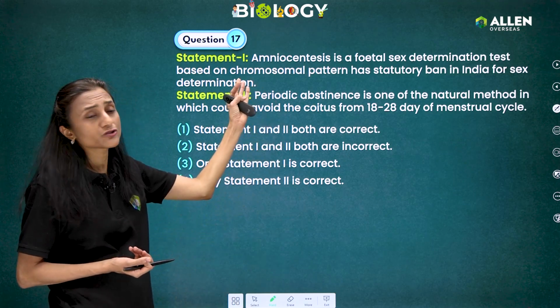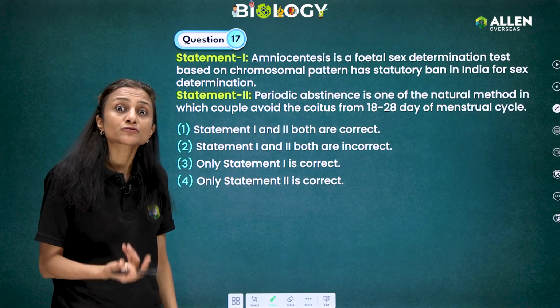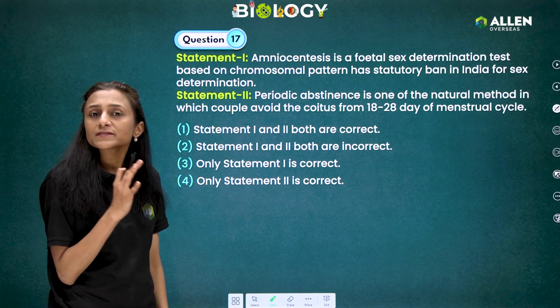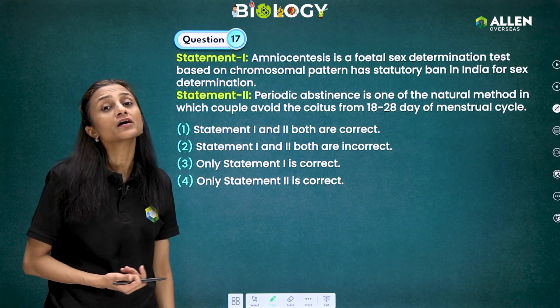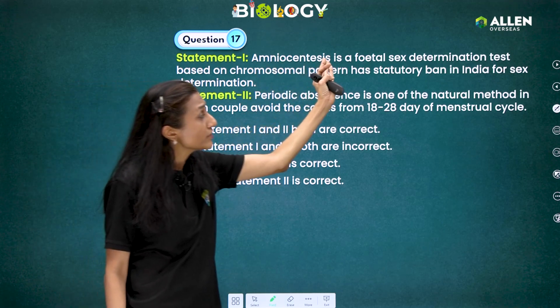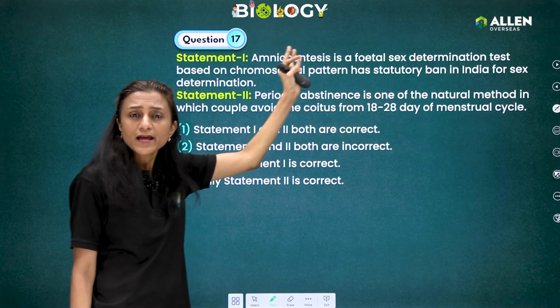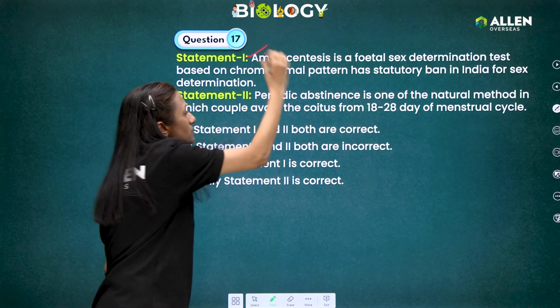So it tells us the chromosomal pattern. But that can also detect the sex of the fetus, and therefore a statutory ban is there on this practice in order to curb the increasing female foeticide happening in India, and therefore fetal sex determination by using amniocentesis is banned. So that's a correct statement.